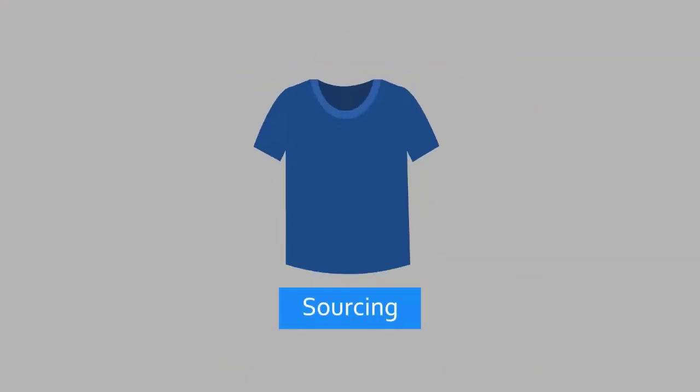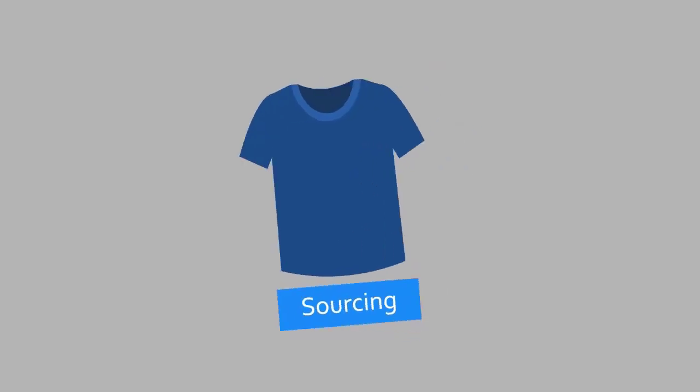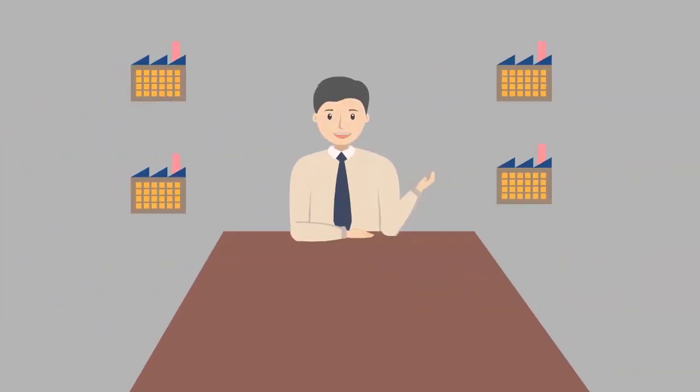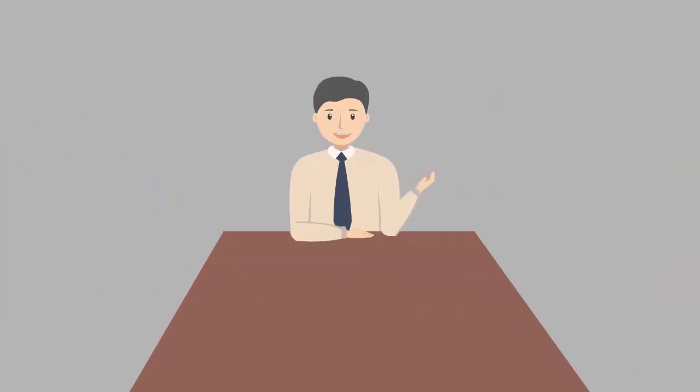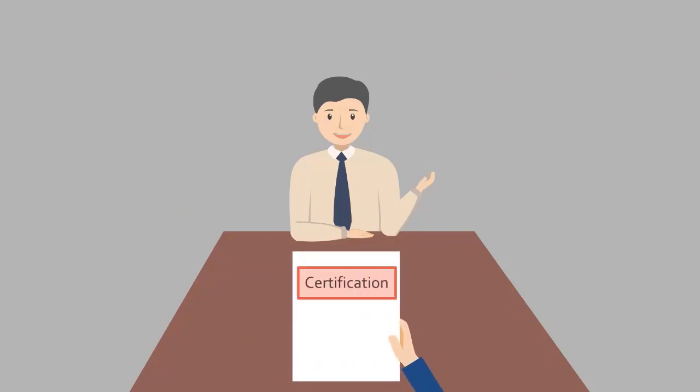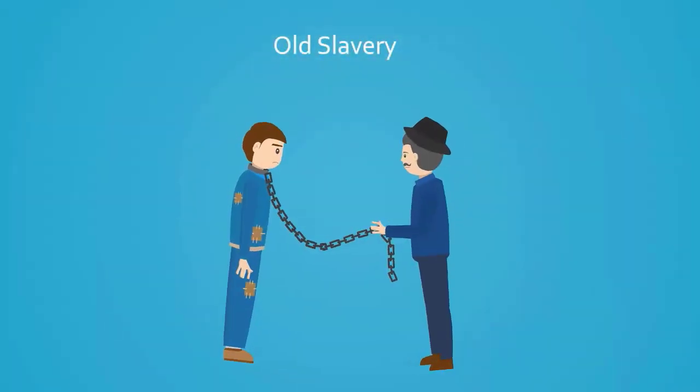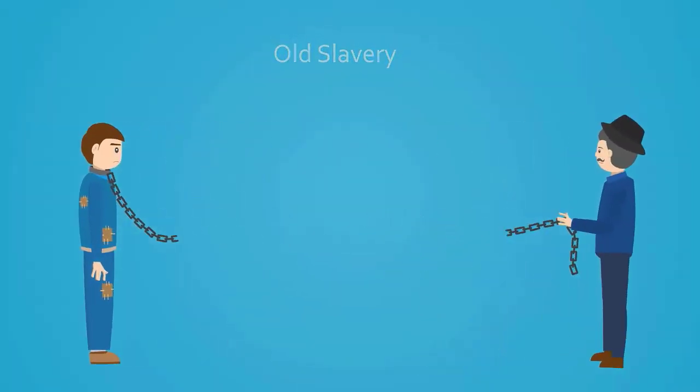Let's say you're on the sourcing team at an apparel brand. You're meeting with a new supplier who contracts with factories in Asia. As part of onboarding, the supplier has been asked to certify that the factories involved in production comply with laws on slavery.